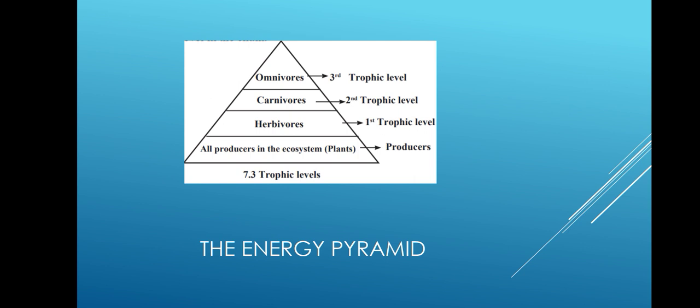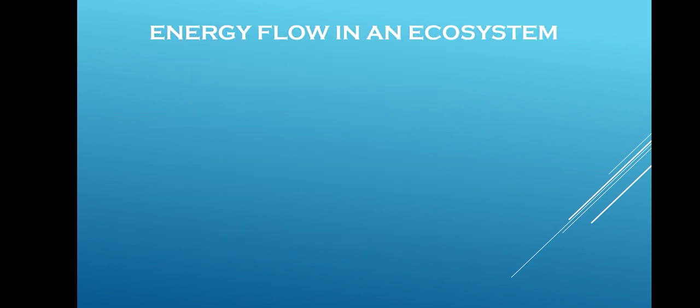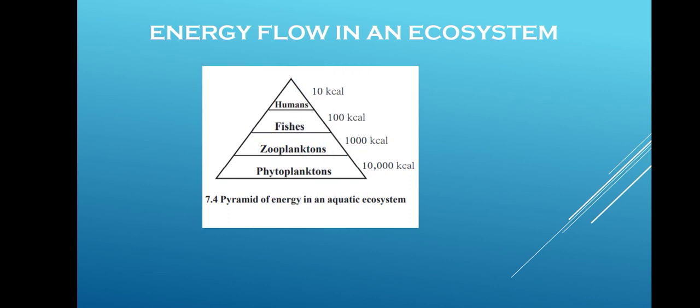Now here you can observe how the energy flow in an ecosystem takes place. For example, the diagram shown here is of the aquatic ecosystem. In the aquatic ecosystem, the producer level is the phytoplankton, then comes the zooplankton, fishes and humans. Here you can observe how the energy flow takes place. In the energy pyramid, suppose the phytoplankton has 10,000 kilocalories of energy. They will utilize some energy for their own life activities. Some amount is lost in the atmosphere.